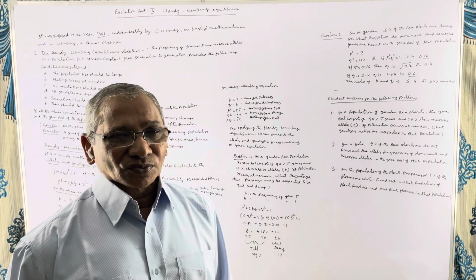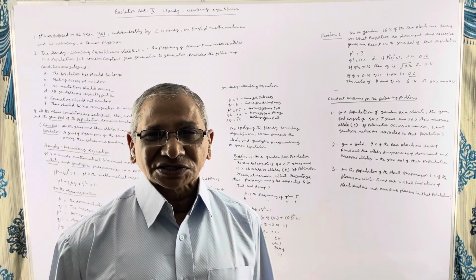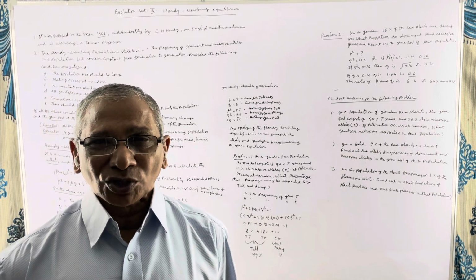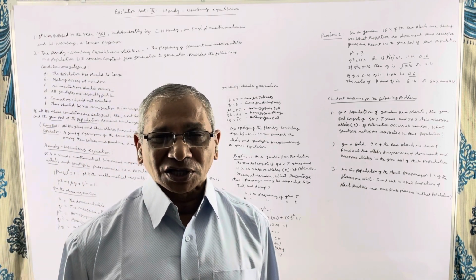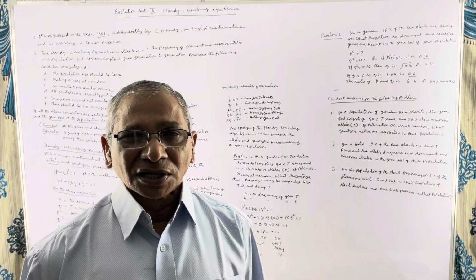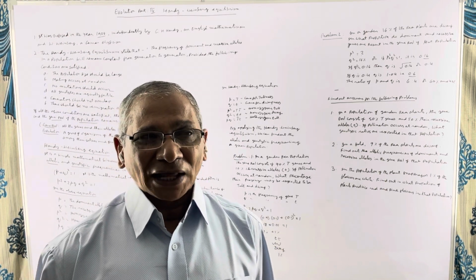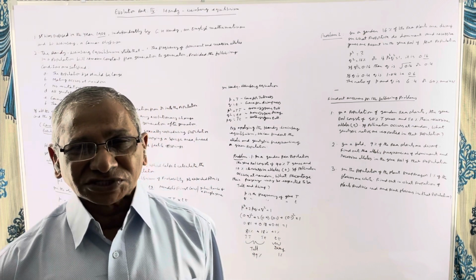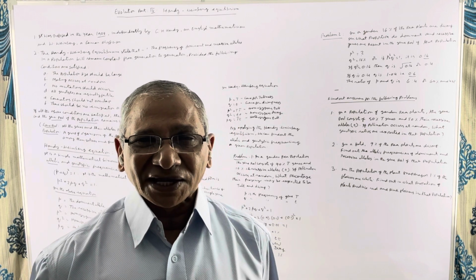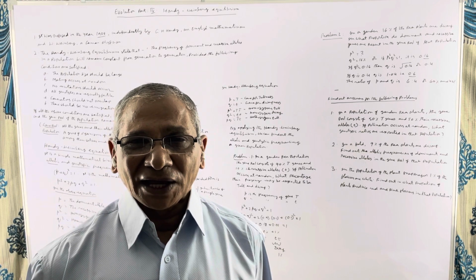So, according to Hardy-Weinberg equilibrium, if the allelic frequencies and genotypic frequencies remain constant, it indicates that population is a stable population or unchanging population, and that population remains same generation after generation. If the allelic frequency and the genotypic frequency varies from time to time, what does it indicate? It indicates that the population is undergoing a change or undergoing an evolutionary change.